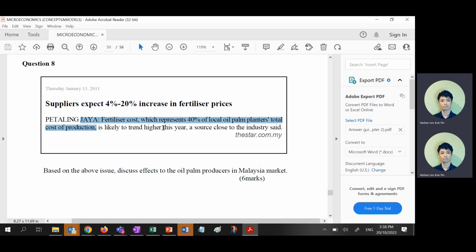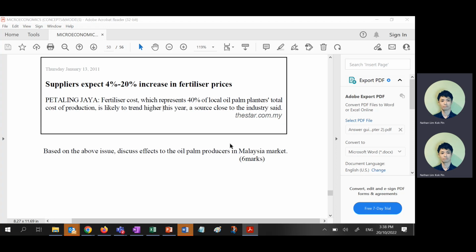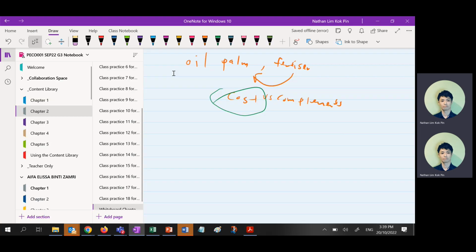Why? Right? So this one is pretty simple. If you want your paper, it depends on whether I celebrate Deepavali or not. Maybe I will give you next week if I don't celebrate. If I celebrate, then maybe I have to wait half a week more. Not one more week, half a week more.